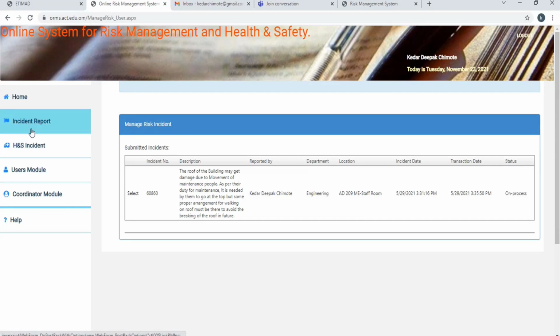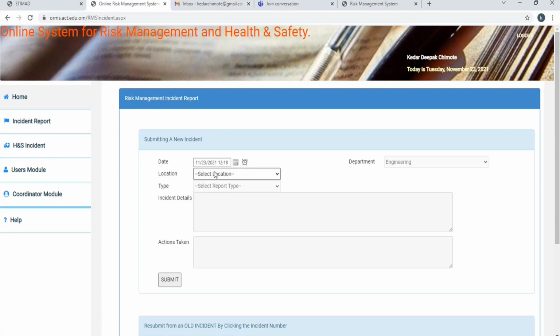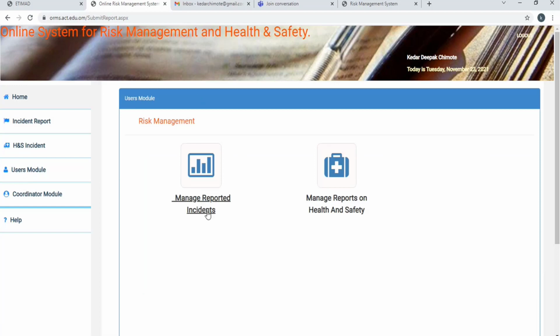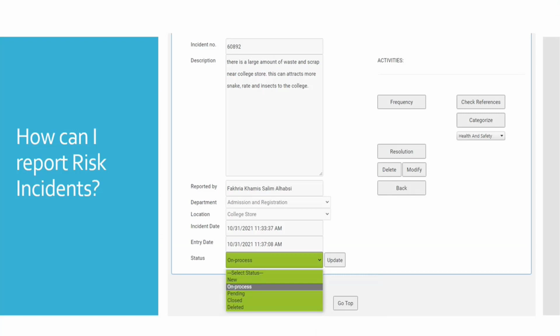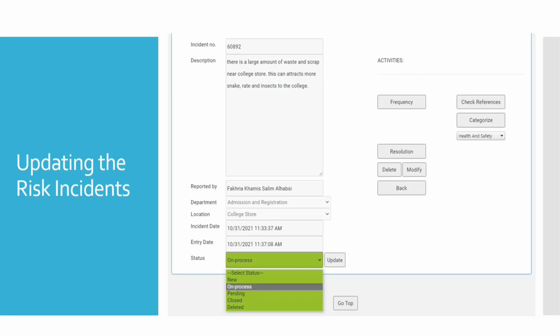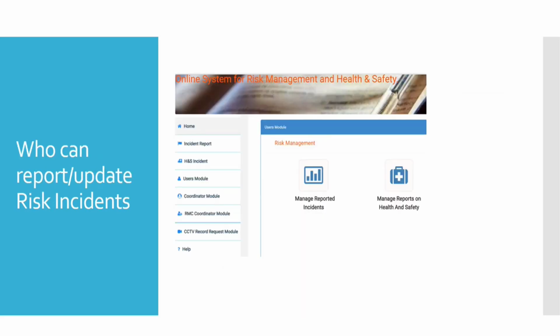So it's simple: just go to risk incident or incident report, select the location, select the type, write the details. If you know the actions, write them and submit. If you want to update again, just go to your user module, check the manage reported incidents, and select that one, and you can do it. Okay, so I think it is clear. It's the same thing you can see in these slides also. You can update like this.